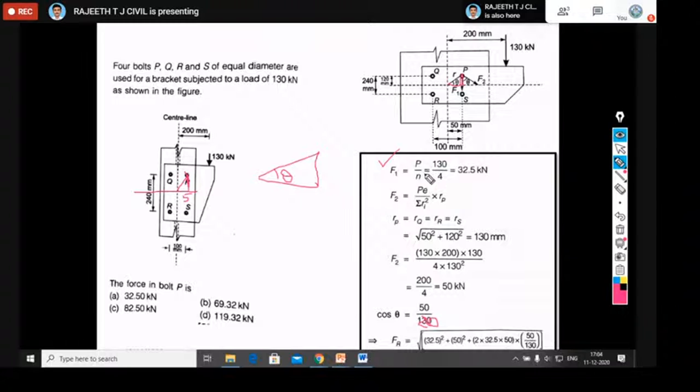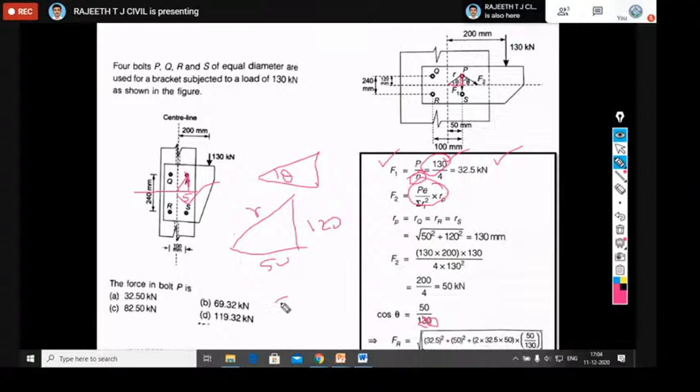Here F1 is P by n. Number of bolts here also is only 4. 130 kilonewtons is the external load acting here. So F1 is 32.5. If you go for F2, it is P into e into r divided by sigma r square, with r for P. How to calculate r for P, the radial line distance? So this height is 120 and this is 50.